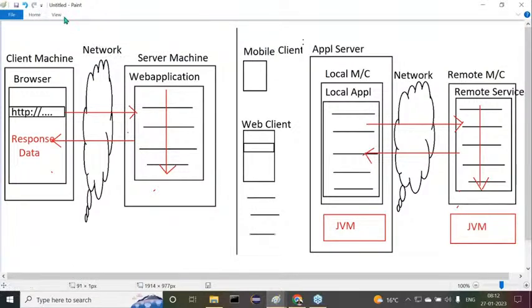Now here, what I'm telling is, take the web client as a consideration. It will send a request to the application server. The server will take that request and execute the respective application. By the execution of this application, it will send a request again to the remote service. The remote service will be executed and give some response. Then it will prepare the response, and that final response will be given back to the web application. Got it or not? Another layer of clients is available. This is a perfect distributed application.